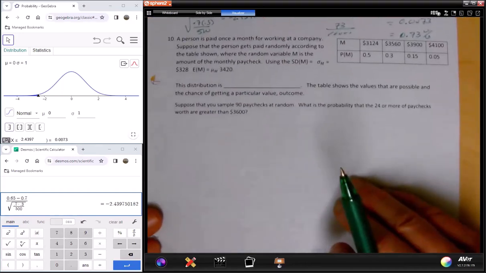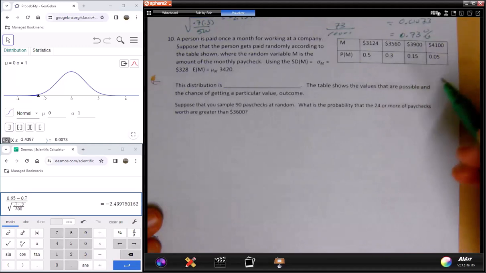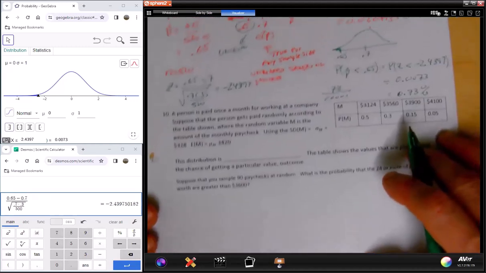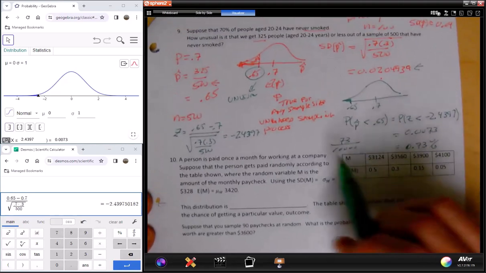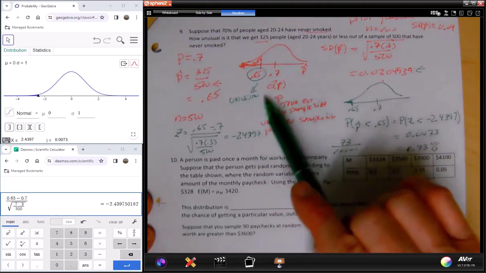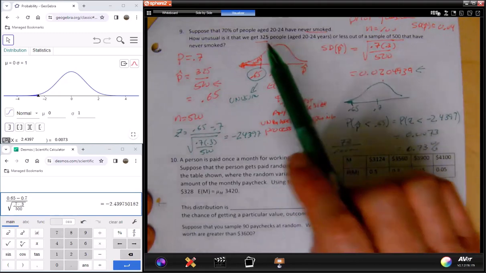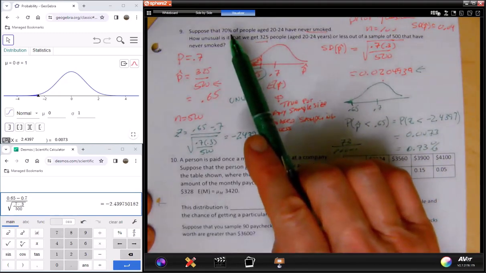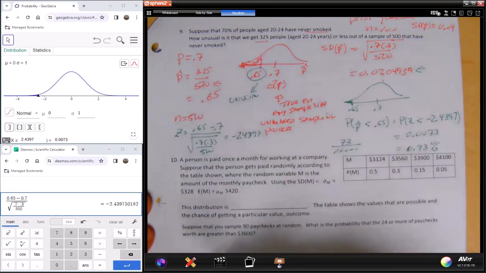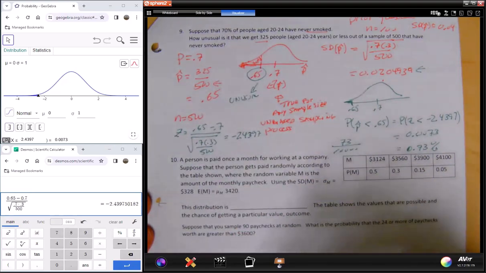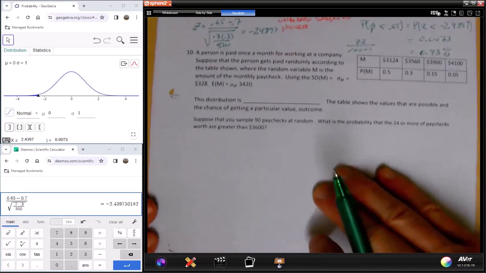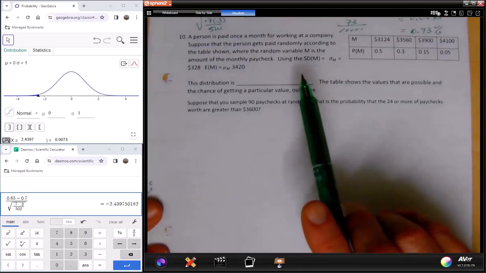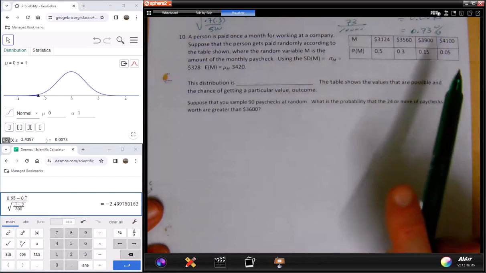What I'd like to do now is look at questions that are maybe a little bit unusual, to make you understand that it's the question that allows us to be in the situation where we need to do a sampling distribution. Here, a lot of the information was already provided for us. I mean, we're told what P was. In other questions, we have to look at what we have and find that information. So let's look at this question, and we have seen this in the other scenario for the sampling distribution of the mean. It's the same scenario.